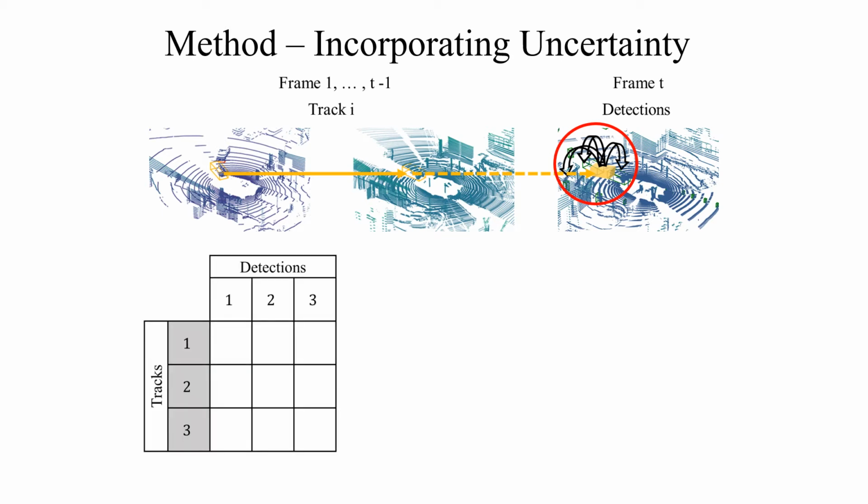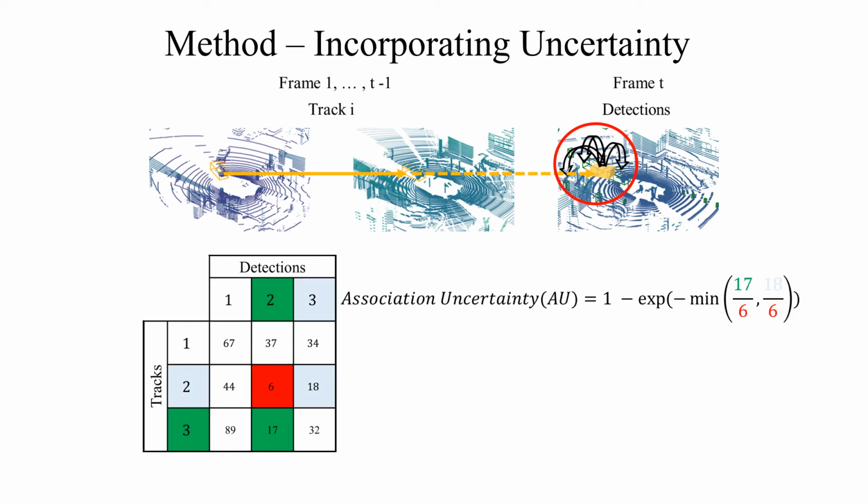Given a set of previous tracks in frame T-1 and detections in frame T, we need to first associate each track with a detection. The Mahalanobis distance is computed for every possible association pair. The detection that corresponds to the smallest Mahalanobis distance is greedily associated with the respective track. To calculate the uncertainty, we first find the most likely alternative detection with respect to the associated track. Similarly, we find the most likely alternative track with respect to the associated detection.